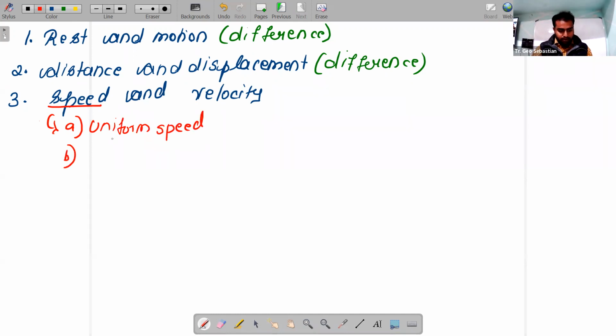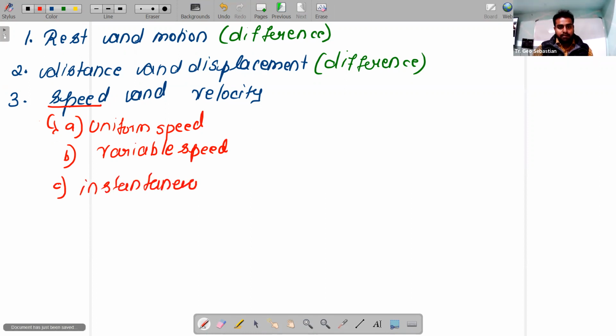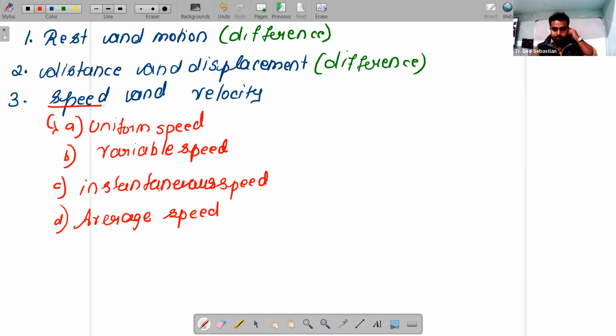B, they can ask what do you mean by variable speed? C part, they can ask what do you mean by instantaneous speed? Finally, average speed. So all the terms are very important. They will ask. Okay.